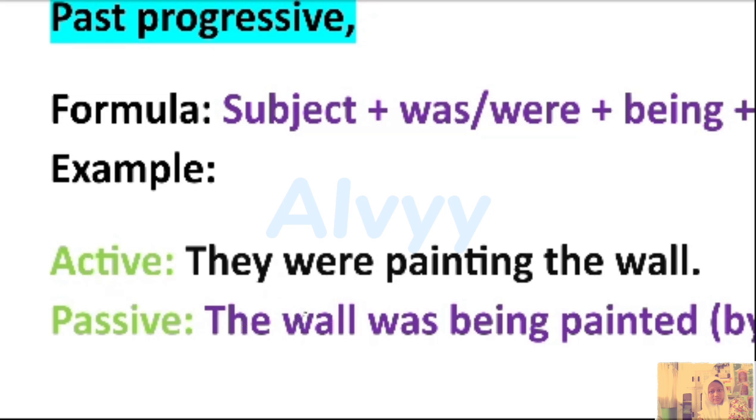So it'll be the wall was being painted. Why do we use was, not were? Because in the active voice the subject is they, but in the passive voice the subject is the wall. So for the wall we're going to use the to be was, not were. And progressive means we must put being in the sentence. And then painting becomes painted because we're going to use verb 3.